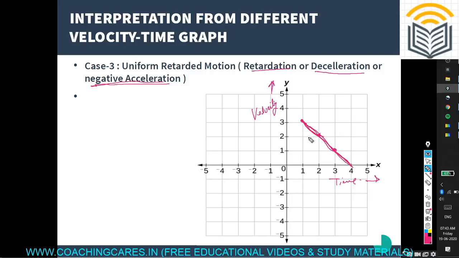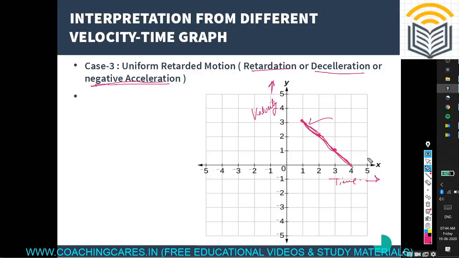That's why the acceleration, which is the change of velocity, is decreasing gradually. This is called retardation, or another name is deceleration or negative acceleration. That is the condition of the plotted graph by which we can describe this as a retardation or negative acceleration just by visualizing this graph line.